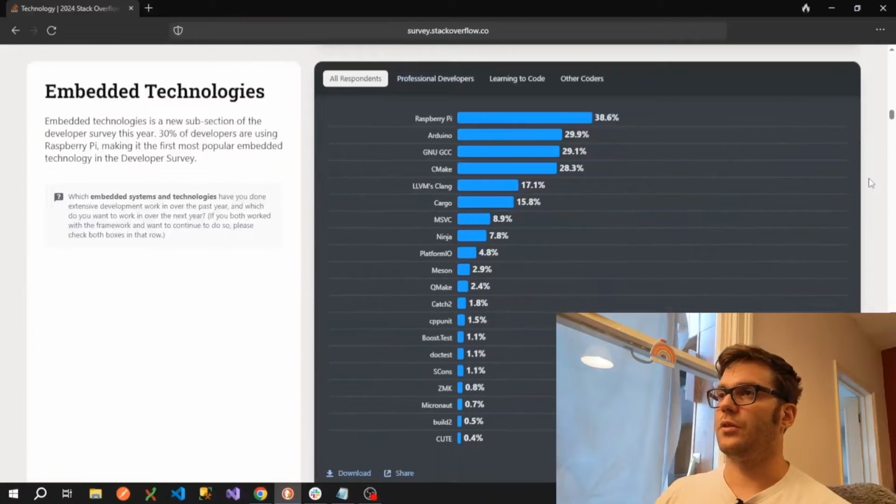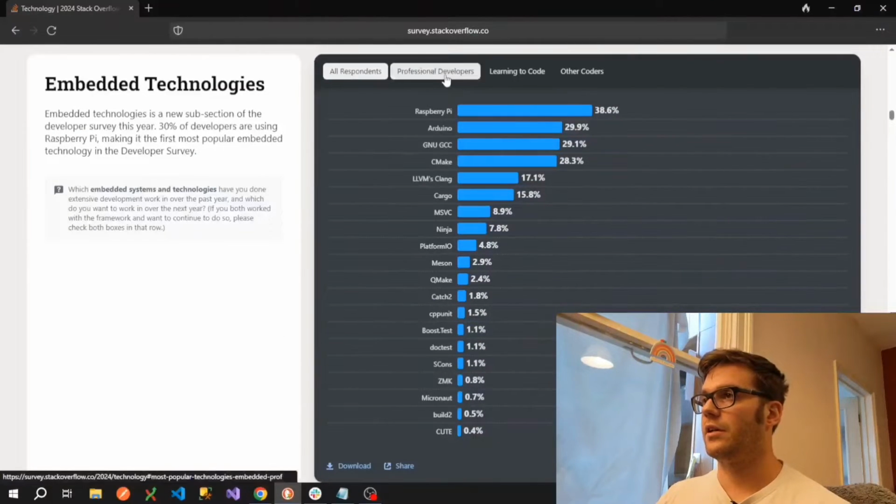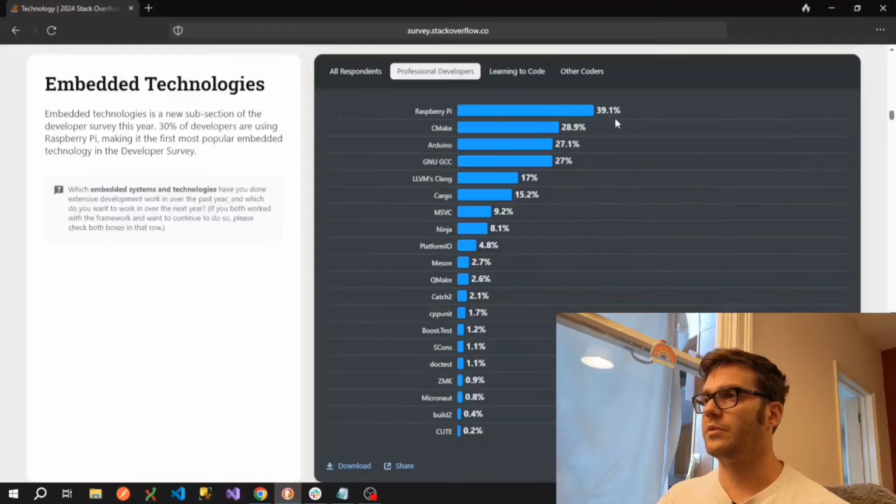Okay, so moving on to embedded technologies. Again, 39.1% of professional developers say they use Raspberry Pi. Then we have CMake. Lots of things in this category, but my guess here is that this is mostly for personal use.